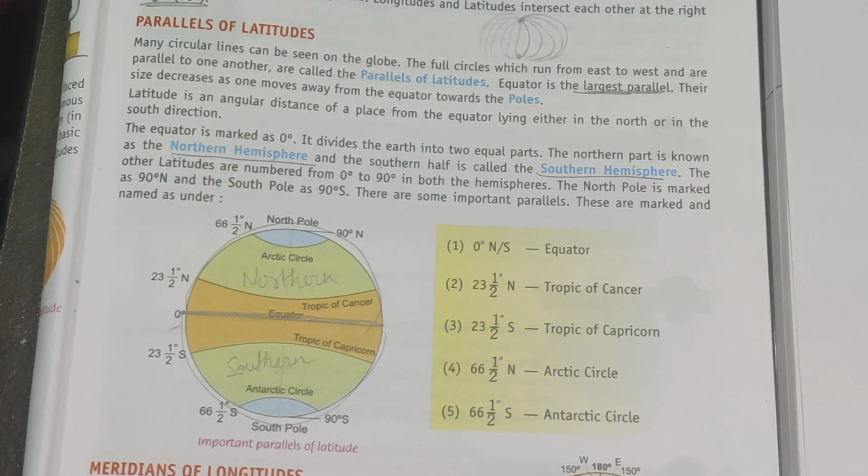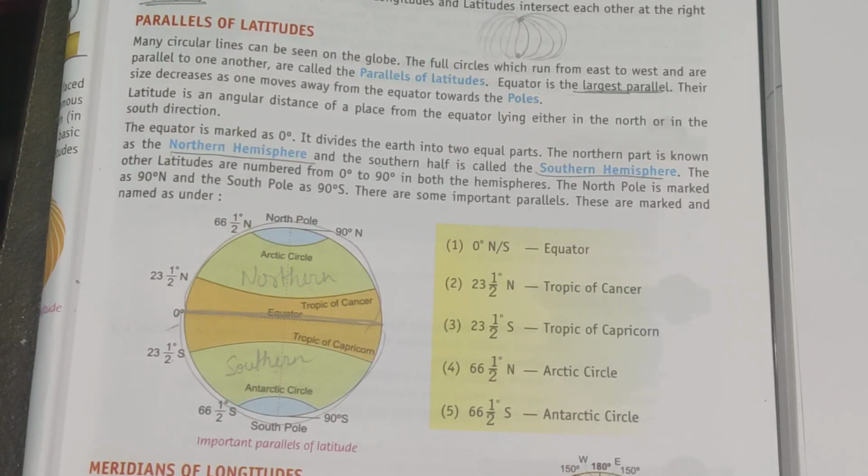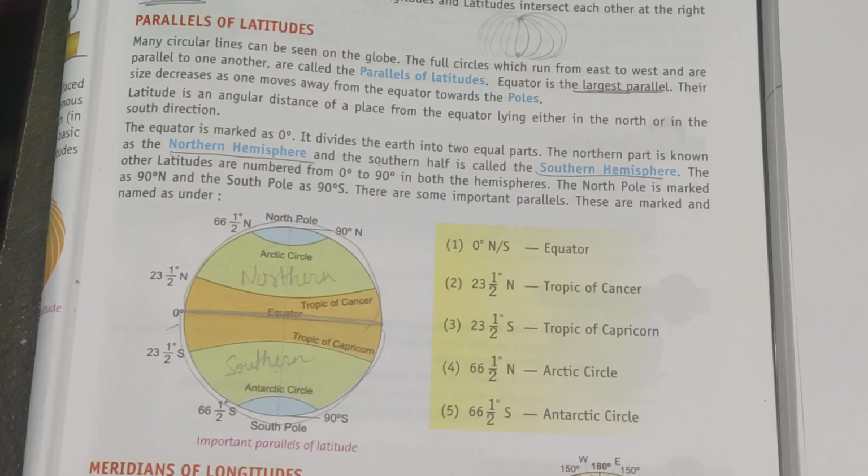So the equator divides the earth into two equal parts. One part is known as the northern hemisphere, whereas the other part is known as the southern hemisphere. The other latitudes are numbered from 0 degree to 90 degree in both hemispheres. The North Pole is marked as 90 degree north and the South Pole as 90 degree south. There are some important parallels. These are marked and named as under. So these latitudes are marked from 0 degree to 90 degree.